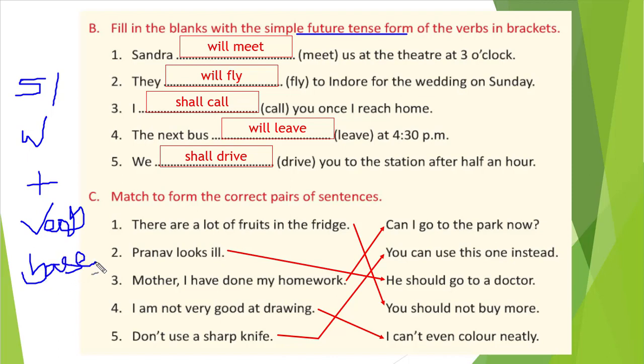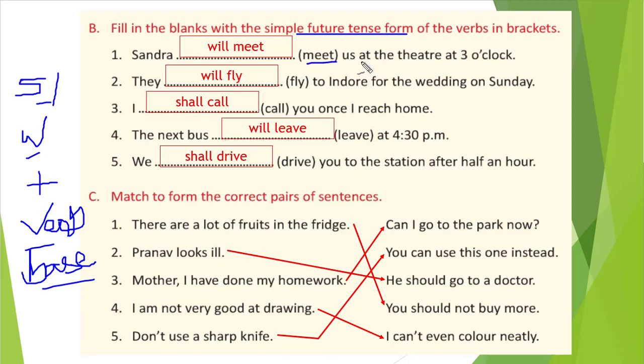Base form, right? Don't think about the writing here, because by mouse it is not working properly. So it is a base form. So shall, will plus our verb in a base form. That is our rule for simple future tense. That only we need to do here.